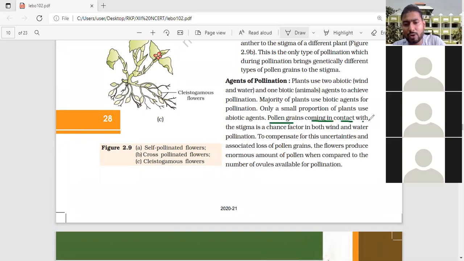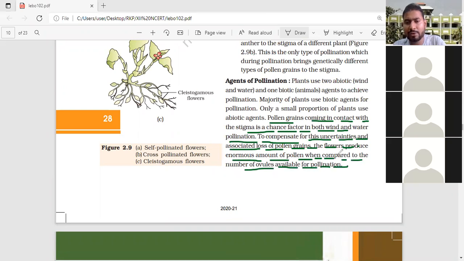Pollen grains coming in contact with the stigma is a chance factor in both wind and water pollination. They are saying the pollen grains can reach the stigma with the help of air or water. To compensate for this uncertainty and associated loss of pollen grains, the flower produces an enormous amount of pollen when compared to the number of ovules available for pollination.